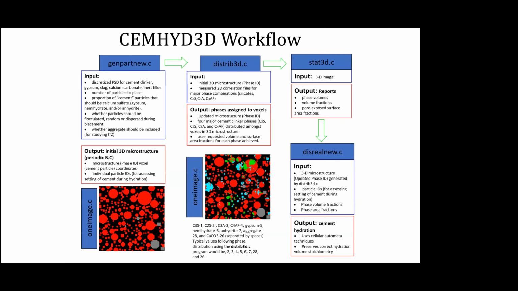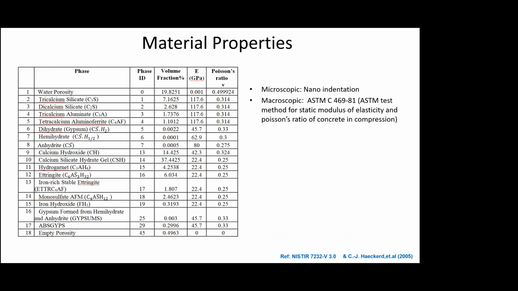So this is the workflow basically, wherein we generate the particles, put them in the box, the domain, and see how the distribution of phases is done, and then we find out the volume fractions, etc., and then find out the actual microstructure and do the evolution. The reaction is also simulated in this software, CementHeight 3D.